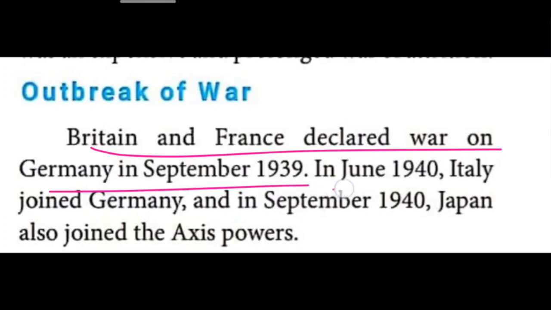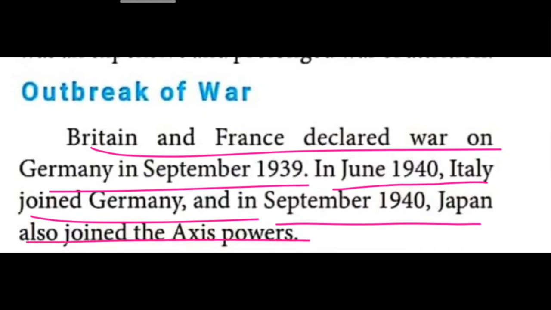In June 1940, Italy also joined with Germany. Mussolini joined with Hitler. And in September 1940, Japan also joined the Axis powers. The Axis powers were Germany, Italy, Japan, Hungary and others. The Allies were Britain, France, Russia, and the United States of America.